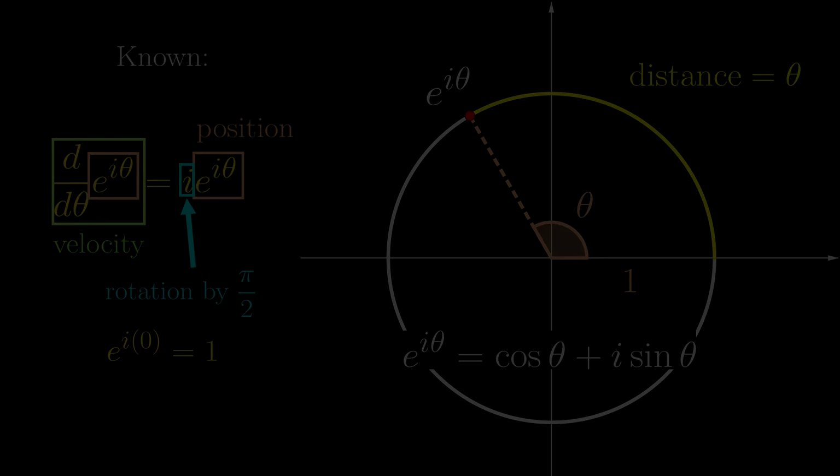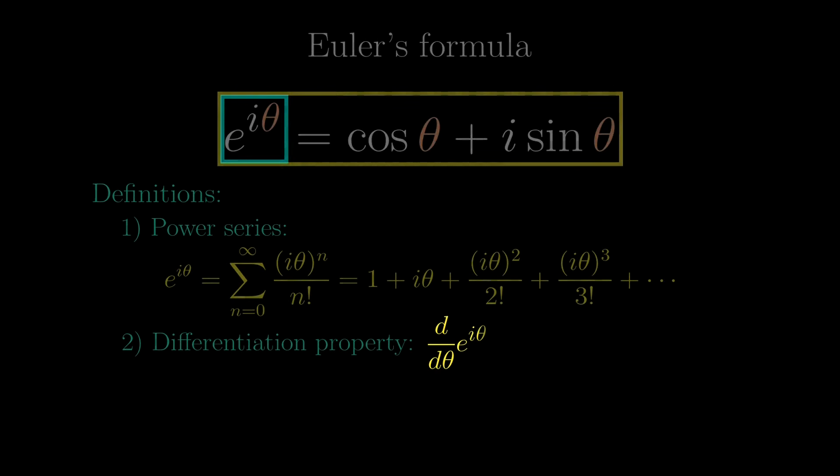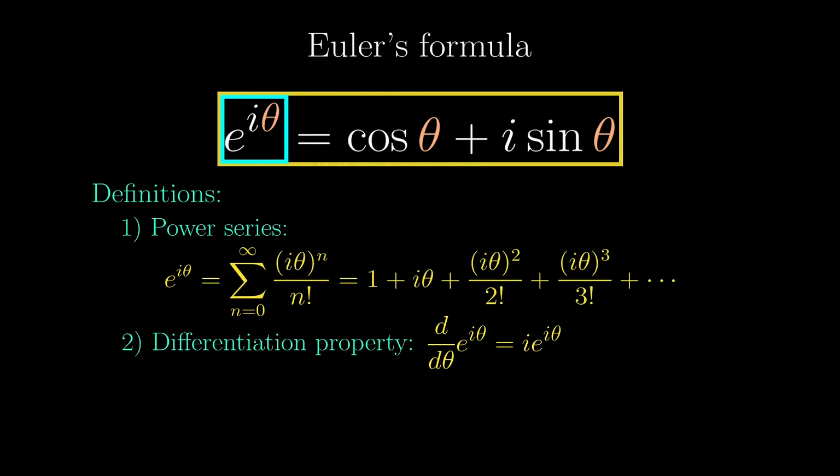This amazing proof was in Visual Complex Analysis, mentioned in the previous video, and also adapted by 3Blue1Brown in this video. So this proof uses the second definition of the exponential. There is actually a third proof, using the limit definition, but I'm going to put this off until later, where we develop an even better intuition of complex numbers.